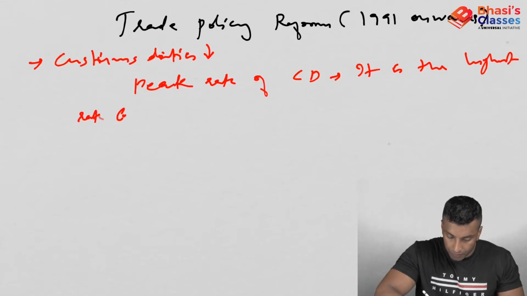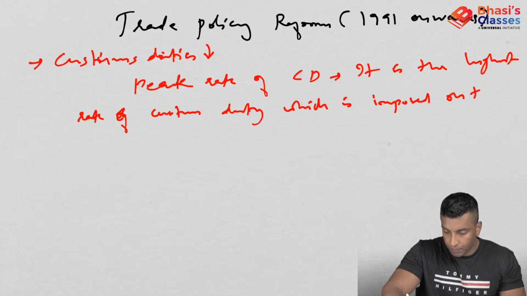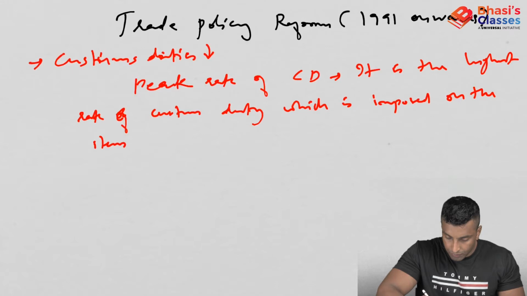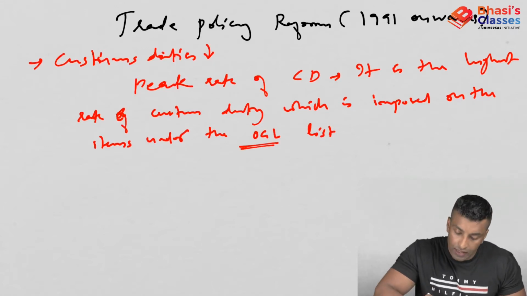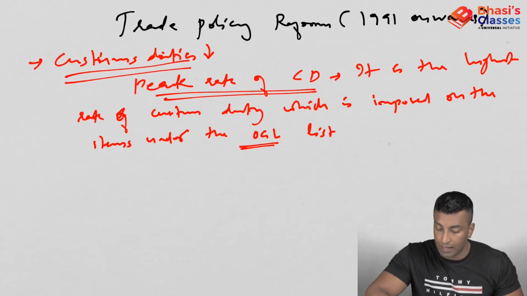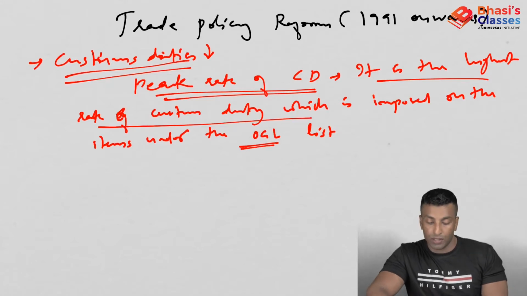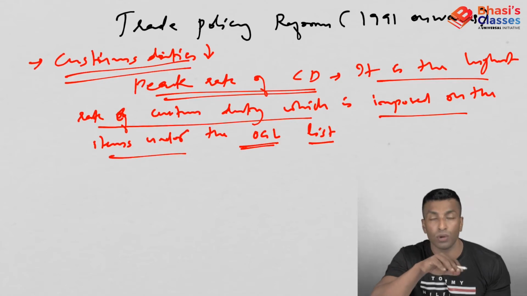rate of customs duty which is imposed on the items under the OGL, Open General License list. Okay, OGL is Open General License list. So you can see customs duties have been reduced drastically. The peak rate of customs duty, what is that? It is the highest rate of custom duty which is imposed on the items under OGL list. Actually the items under OGL list is also reduced.